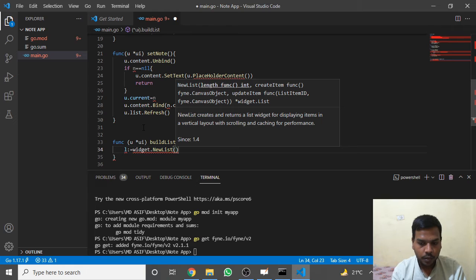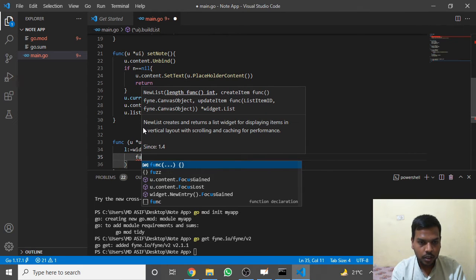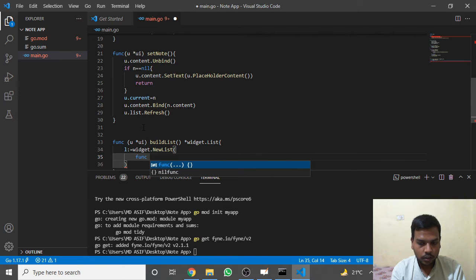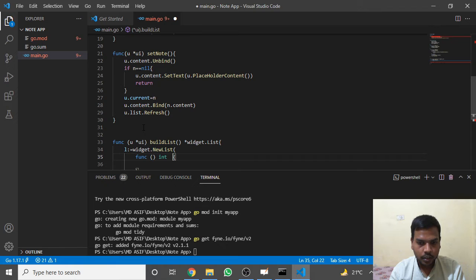Okay, and it will perform a callback function and return a value of type int,